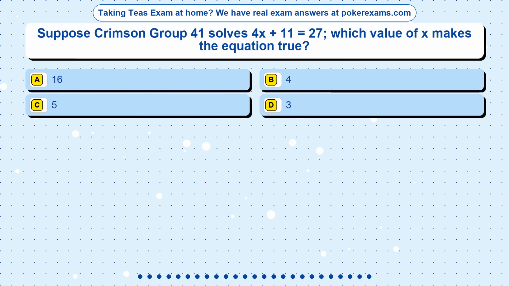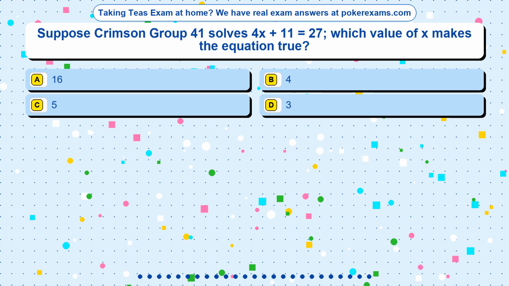Question 9. Suppose Crimson Group 41 solves 4x + 11 = 27. Which value of x makes the equation true? Option A, 16. Option B, 4. Option C, 5. Option D, 3.